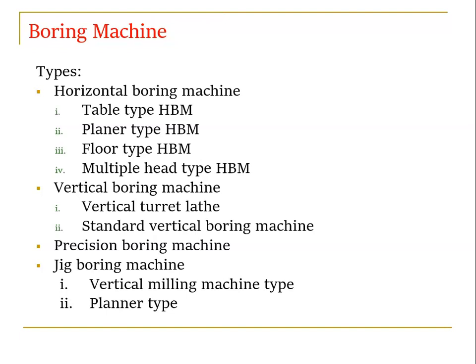So horizontal and vertical refer to the rotation of the tool, right? If the tool is rotated about a horizontal axis, then we say horizontal boring machine. For example, in a lathe, the spindle rotation is horizontal. So here also, if the tool rotates horizontally, we say horizontal boring machine. If the tool rotates about the vertical axis, in other words the y axis, then we say it's a vertical boring machine. One example is drilling, where the tool rotates vertically, right?